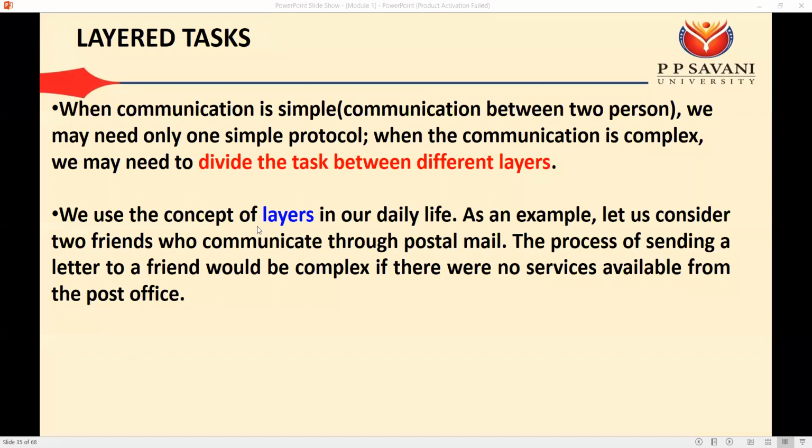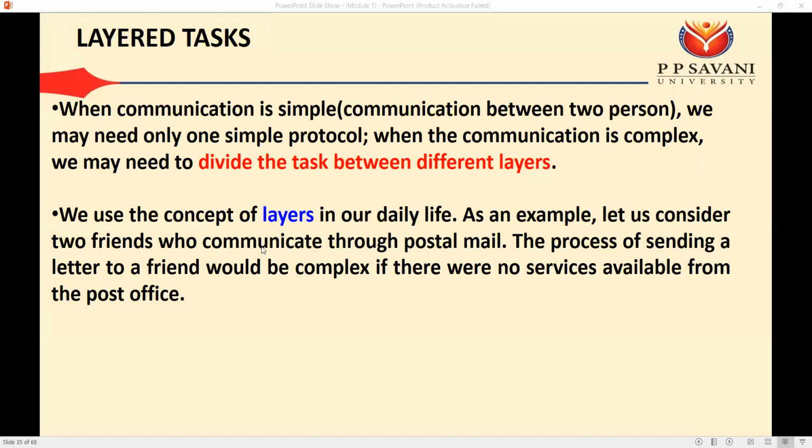So now your task is complex. Earlier, you and your friend were in the same place. Now your friend has moved to a remote place and you two want to communicate with each other. We can assume that these communications are done through postal mail. In the postal mail you need to send a letter to your friend. So what will you first do?